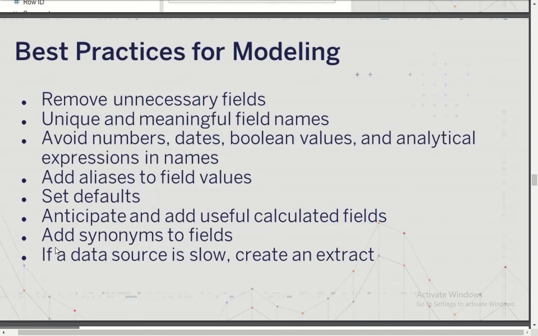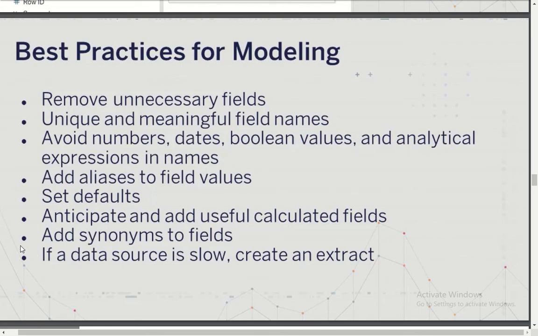But now in Ask Data, even if you have created multiple calculated fields which are not at all required in your dashboard, those fields will be visible to Ask Data users. So remove all the unnecessary fields or calculated fields, and give unique or meaningful names. In most scenarios, when a developer connects to data sets from the database, there will be a lot of special characters or spacing. Always rename those columns with a meaningful name.